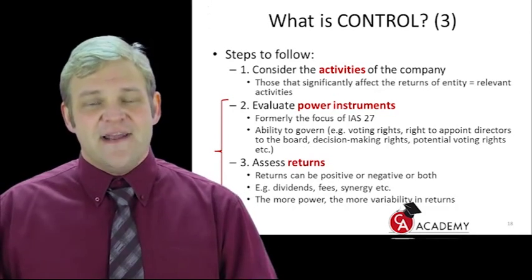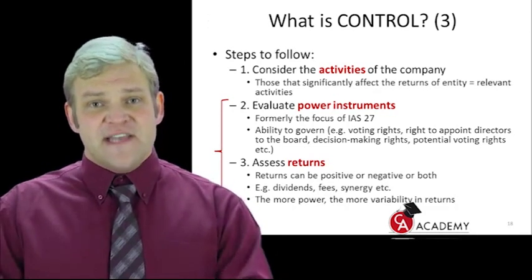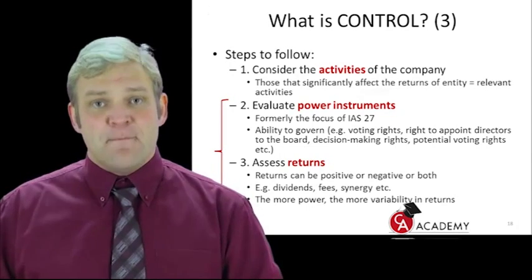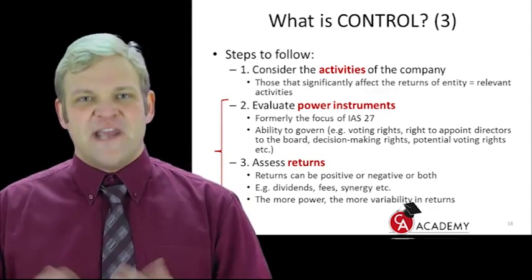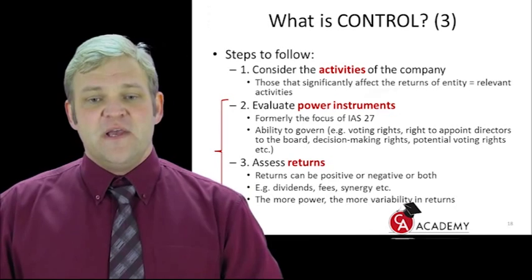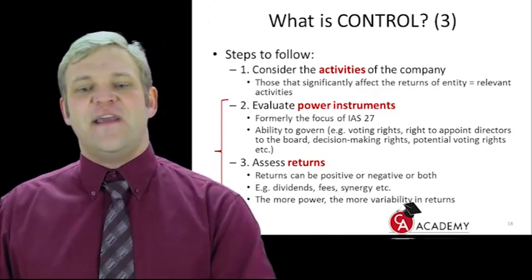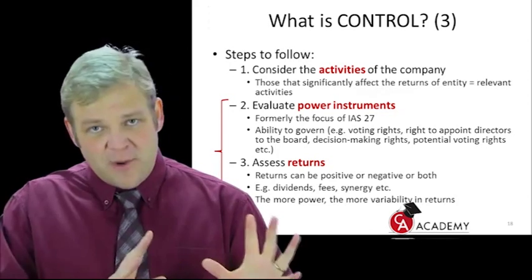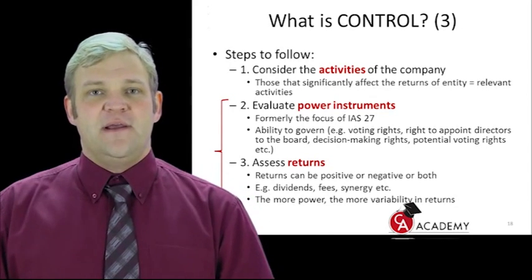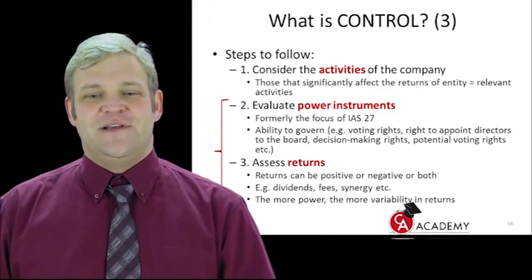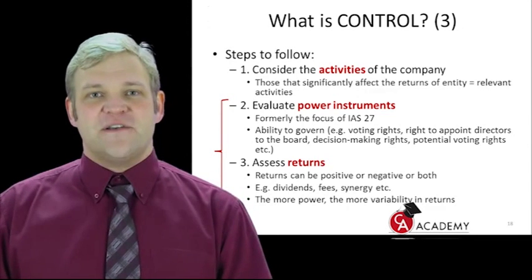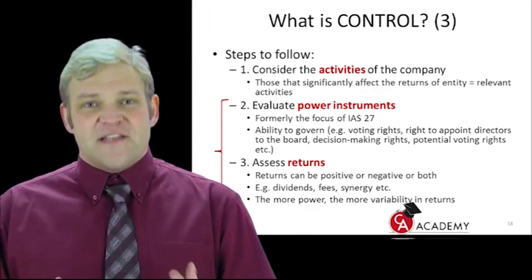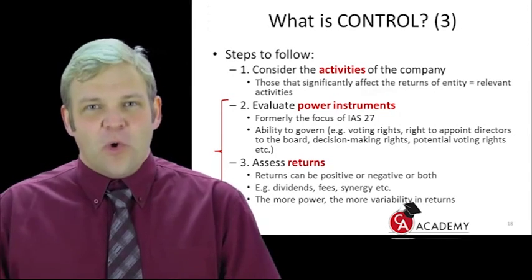And we discuss that, and we actually prove that these are the relevant activities by showing that they have the biggest impact on the final financial performance of the company. So those that significantly affect the returns of the entity, those are the relevant activities. We've spoken about that. The second one, evaluate the power instruments. This was formerly the focus of IAS 27, like we discussed. The ability to govern, that is what we are going to explore in this area.